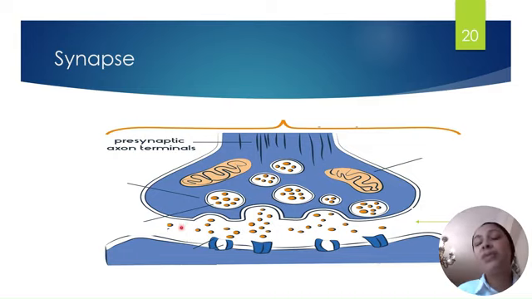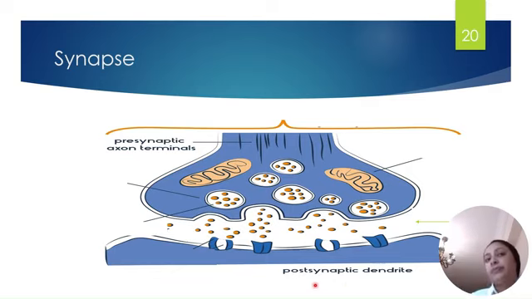What is the synapse? It is the gap or the space between two neurons. We call it the synaptic cleft. The membrane before the synaptic cleft is called the presynaptic membrane, and the membrane after the synaptic cleft is called the postsynaptic membrane.